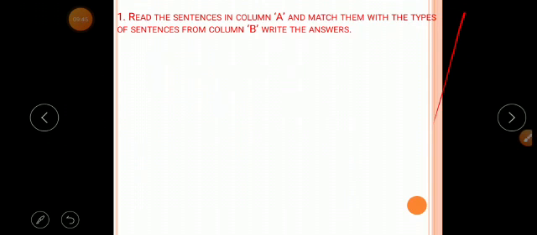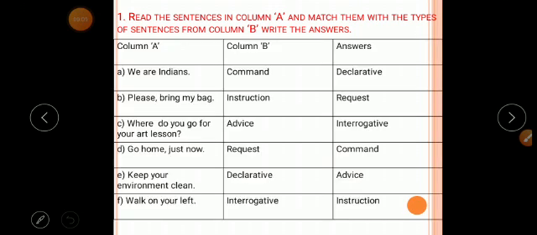Read the sentences in column A and match them with the types of sentences from column B. Write the answers. First one, look at column A: We are Indians. Which sentence is it?